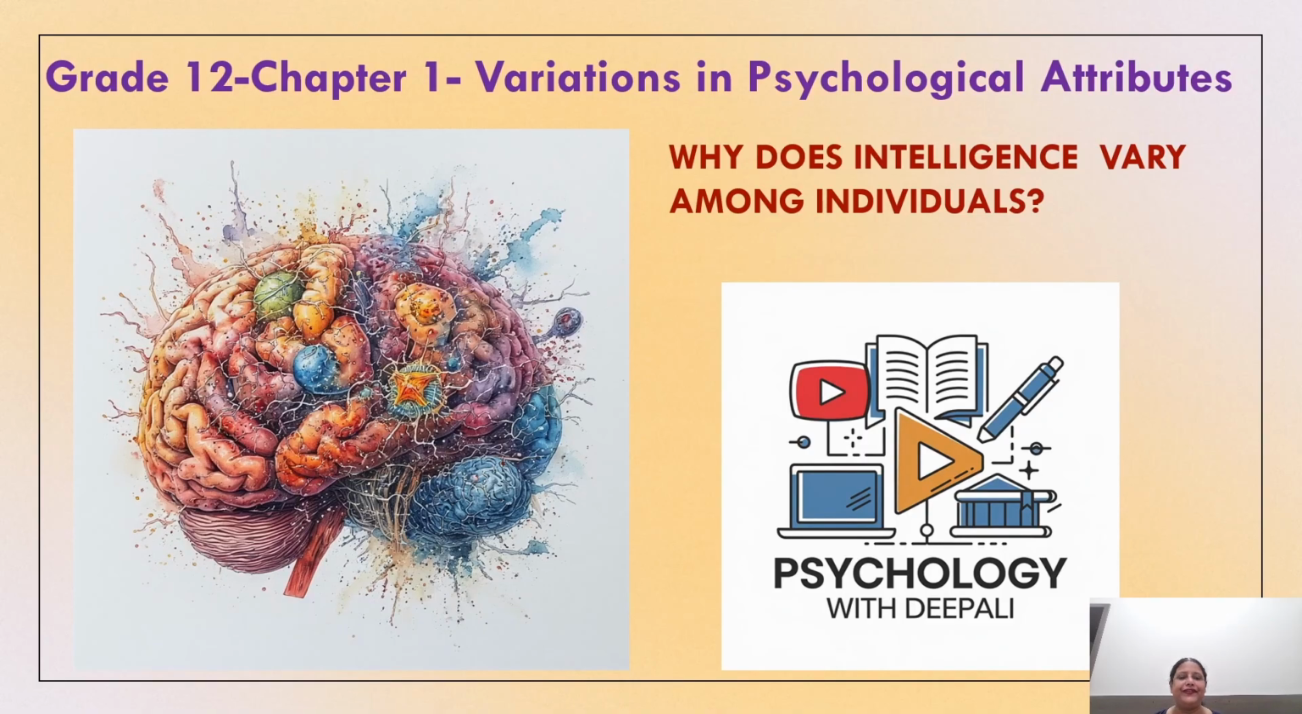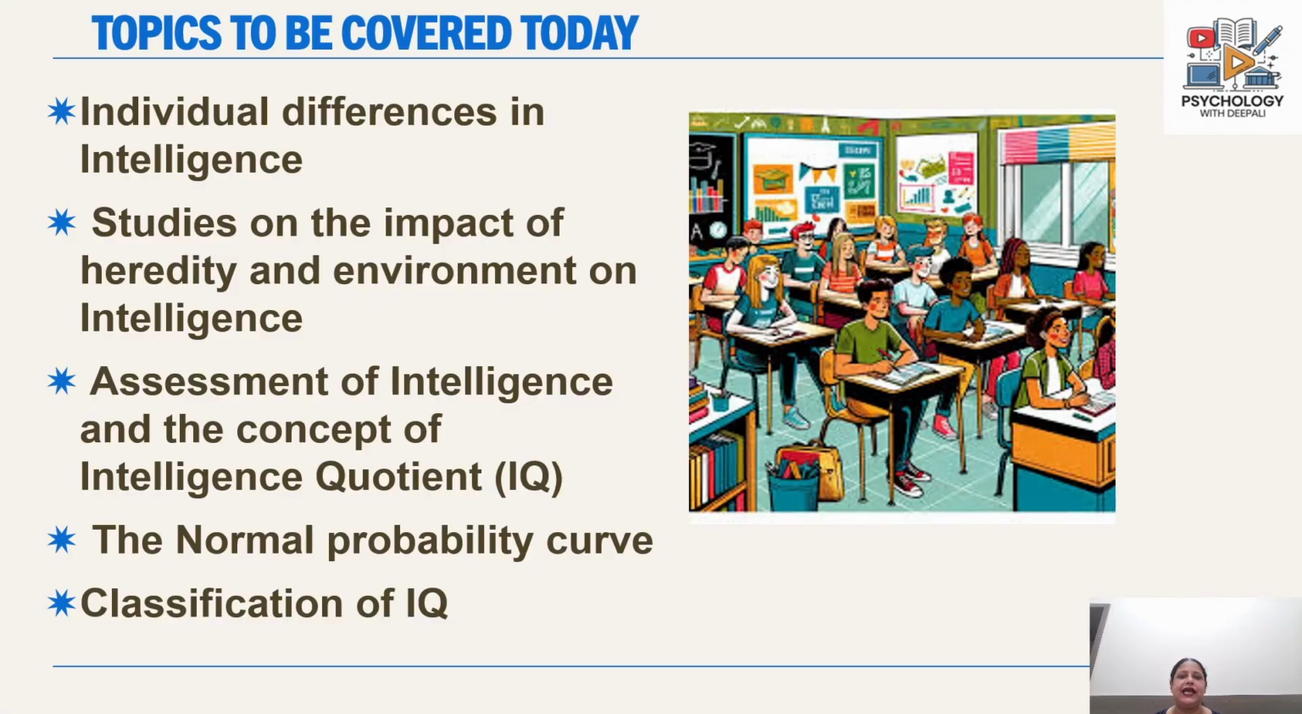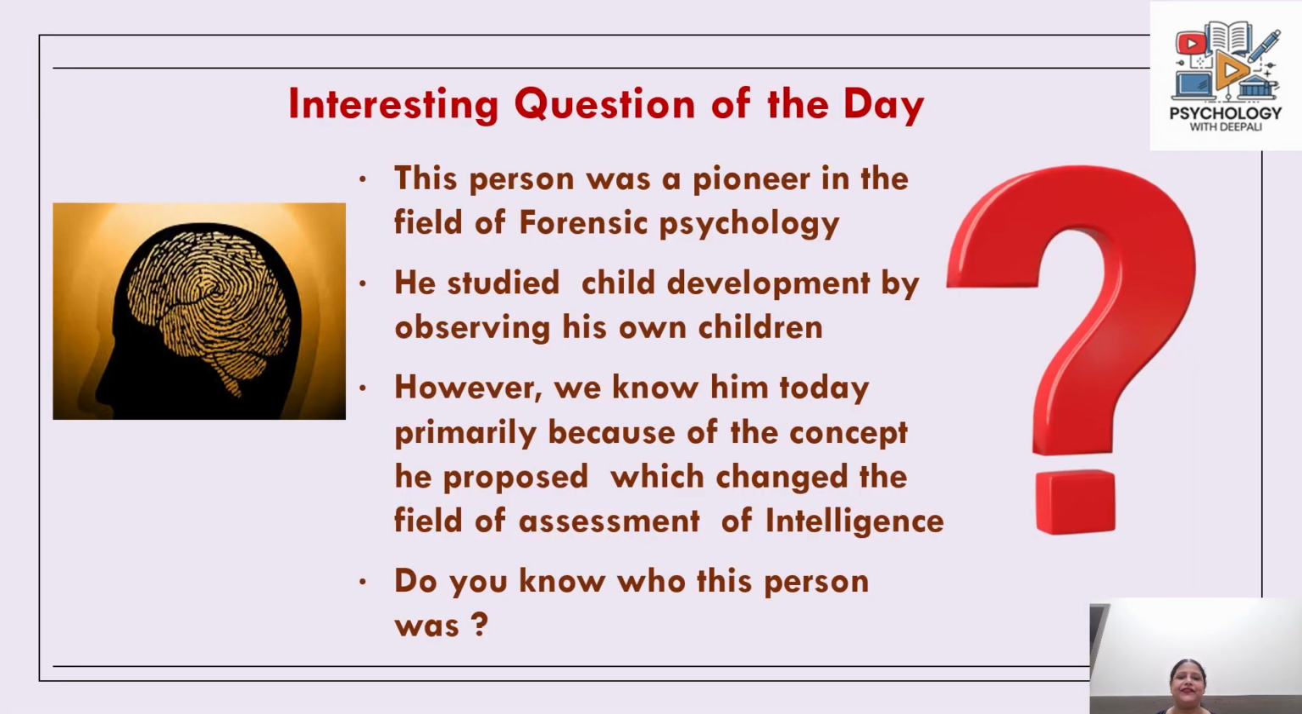Today the topic which we will be learning is why does intelligence vary among individuals, and the topics which we will be covering today are the individual differences in intelligence, studies on the impact of heredity and environment on intelligence, the assessment of intelligence and the concept of intelligence quotient, and the normal probability curve along with the classification of IQ. So let's start with the interesting question of the day.